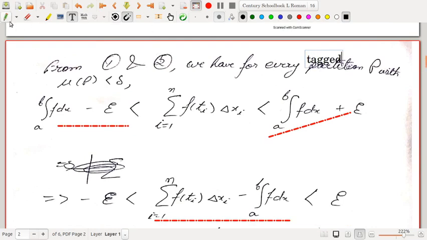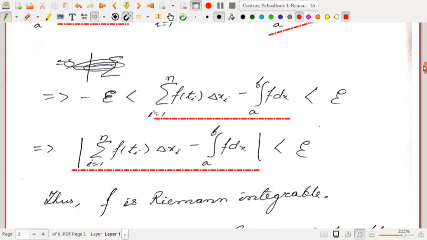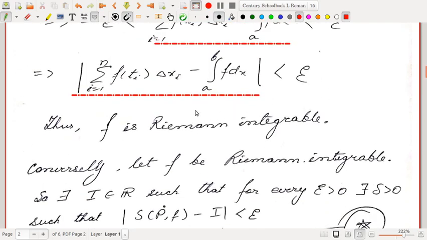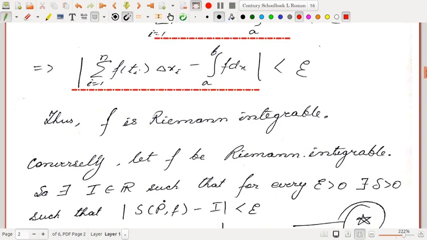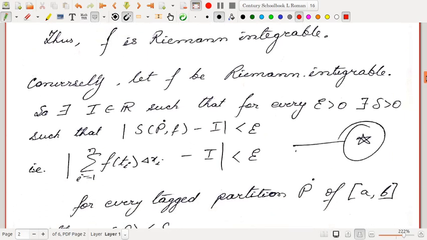Okay, so from 1 and 2 we have that for every tagged partition P with norm of P less than delta, this condition is satisfied. That means f is Riemann integrable. So f is Riemann integrable only when there exists a number I which satisfies this condition. Here this number I is the integral from a to b of f dx, the Darboux integral.